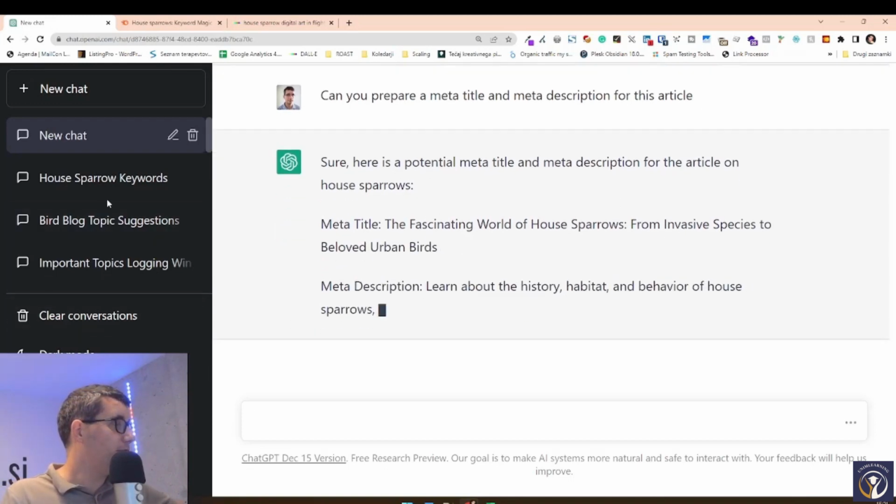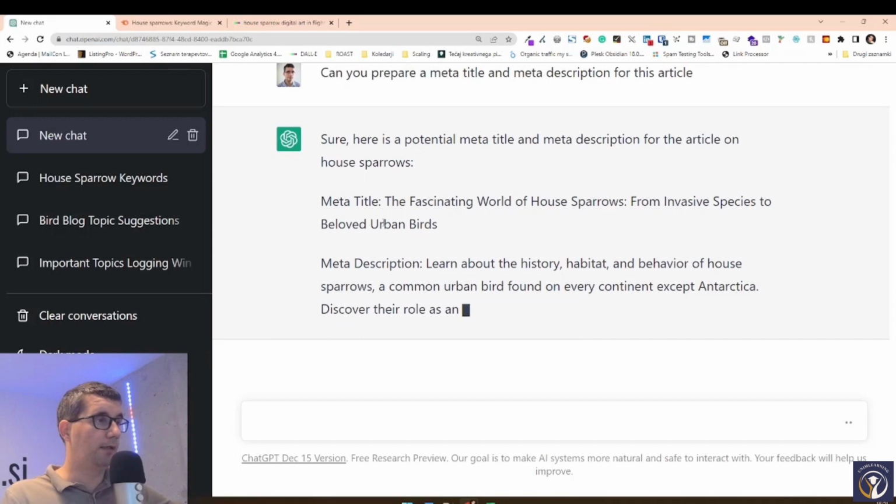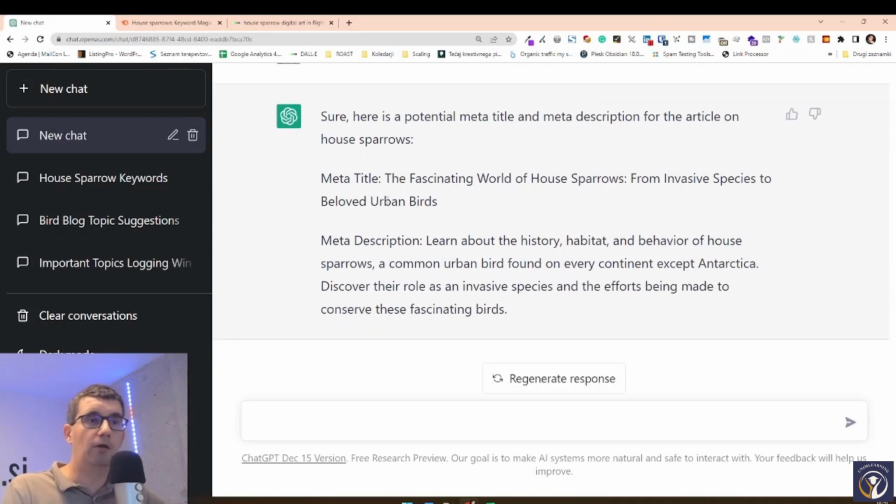And ChatGPT is sometimes weird with counting the words, the characters. We know the meta title should be 60 characters, the meta description should be 160 characters. It can be too long. You have to check them by yourself.